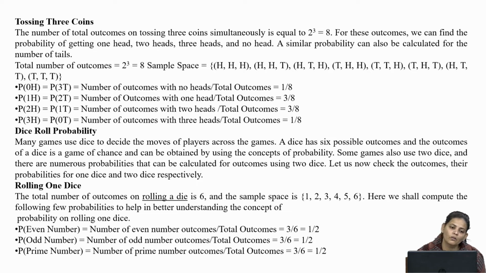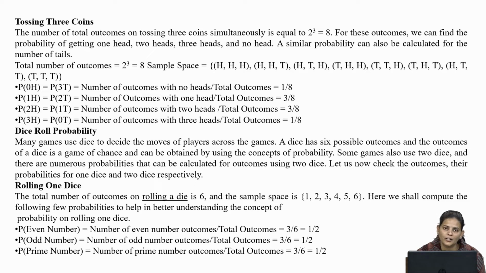Now let us come to dice roll probability, because we use dice also in probability. Many games use dice to decide the move of players across the game, like in the game of Ludo. A dice has 6 possible outcomes, you all know, and the outcome of a dice is a single game of chance and can be obtained by using the concept of probability. You roll the dice and you get your outcome. It may be 1, 2, 3, 4, 5, 6.